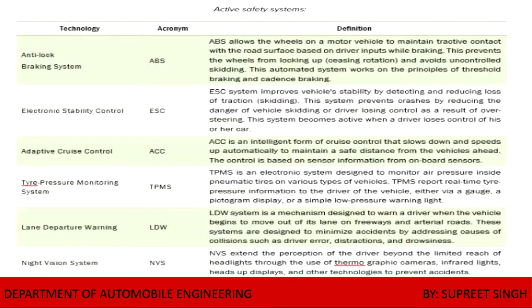The tire pressure monitoring system is an electronic system designed to monitor the pressure inside the tires, with simple low pressure warning lights.